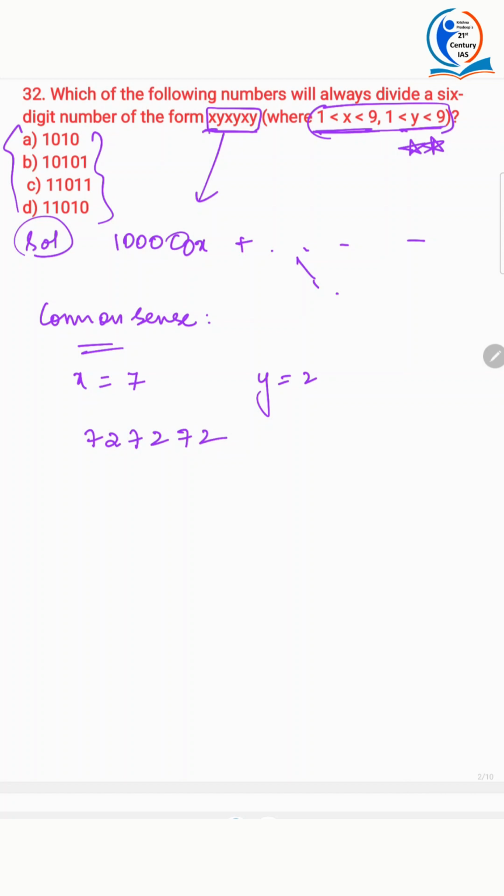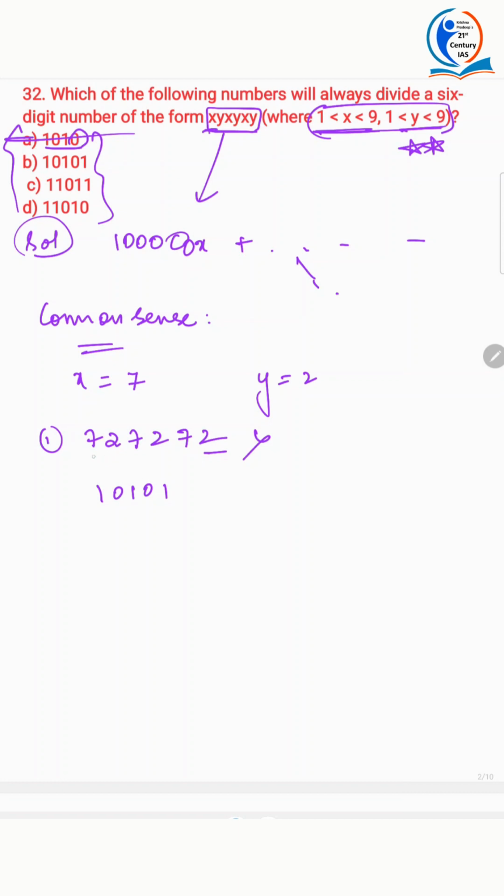727272. Alright, now will it be divisible by 1010? Absolutely not. Why? Because it's ending with 0 and this is not ending with 0. So this is gone case. Now come to option B, 10101. Will it be divisible? Just see.